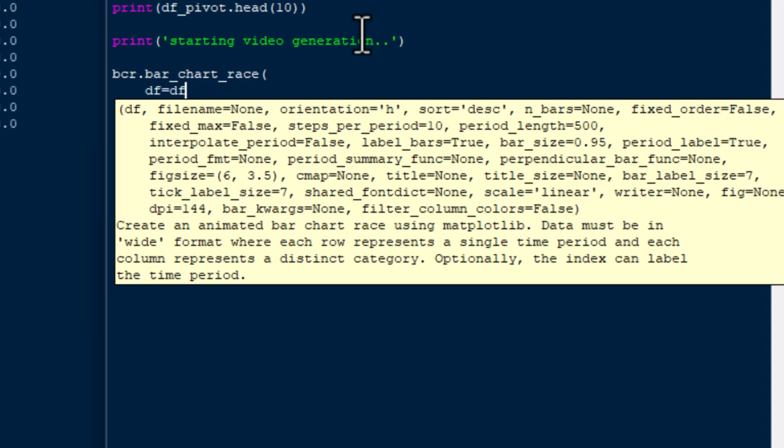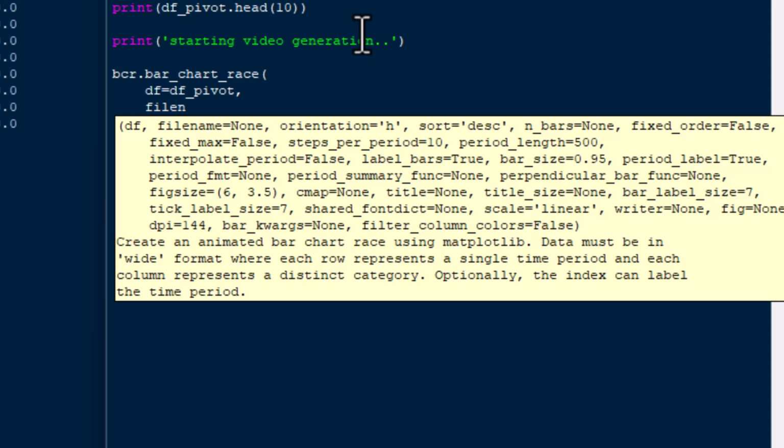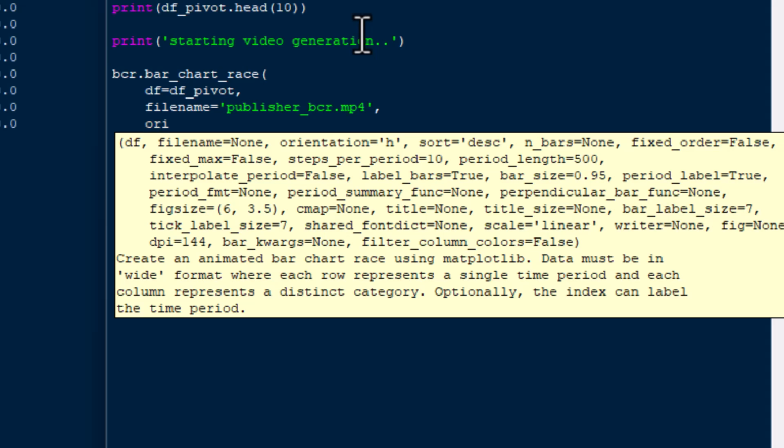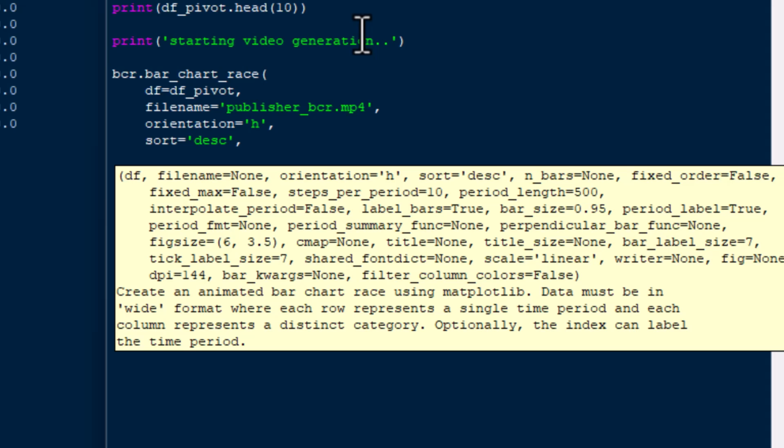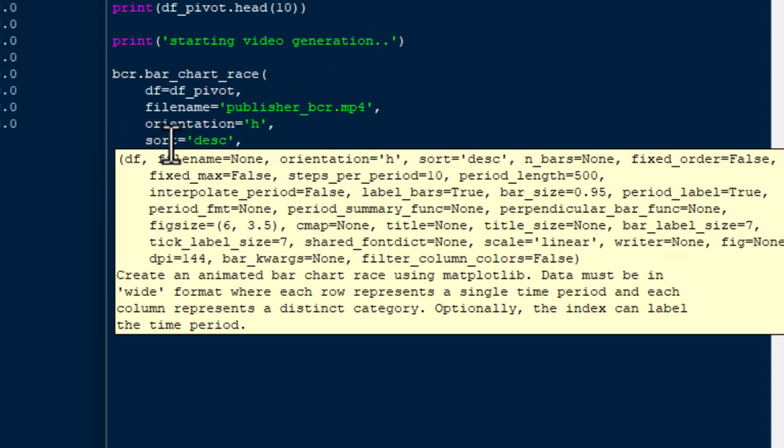So you can have a million little settings here, and I'll use a bunch of them. Some of them I won't put values in, but I'll type them out just so that you can see some of them. But the main ones are your data frame, so that's going to be your pivoted data frame that you see there, df equals df_pivot. We'll give our file name, which is going to be the file that is created in the same directory as our Python script here. Orientation will be horizontal, and we'll sort descending.